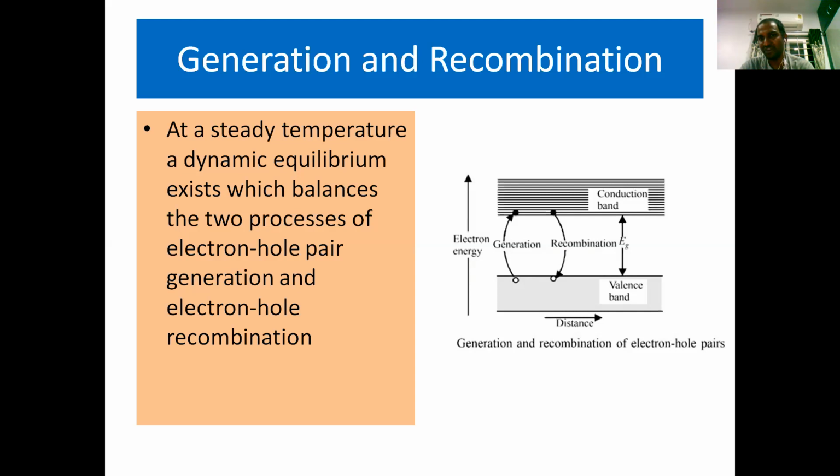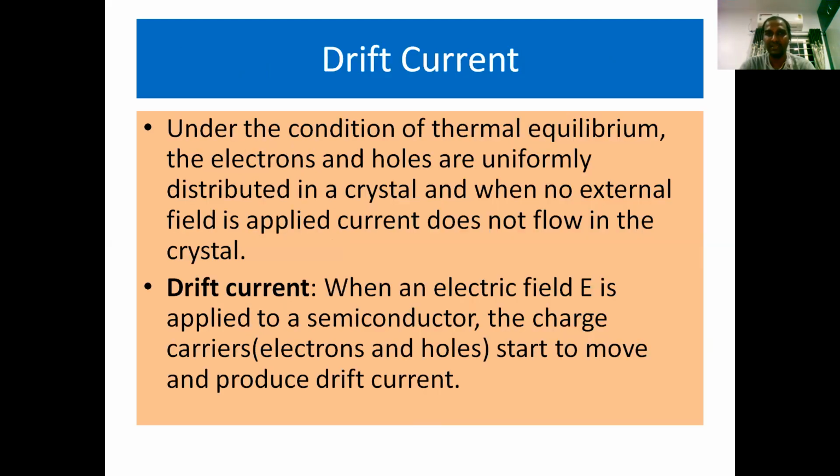And during the process of recombination, whenever a collision takes place in the conduction band, the electron returns back to the valence band. Because the electron is coming from a higher energy level to a lower energy level, the excess energy will be released in the form of either light or heat, known as radiative and non-radiative recombinations or transitions. Under the condition of thermal equilibrium, the electrons and holes are uniformly distributed in a crystal, and when no electric field is applied, current does not flow in the crystal.